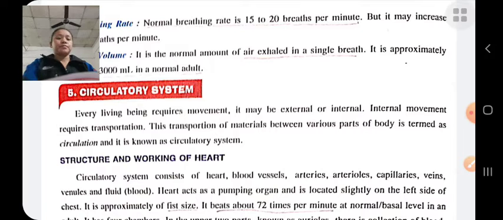Our heart has the ability to respond immediately whenever any external demand is placed. During any physical activity, or heavy workout, our heart rate increases up to 220 beats per minute.